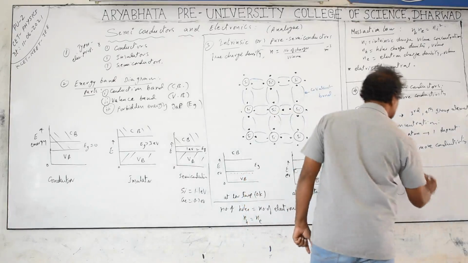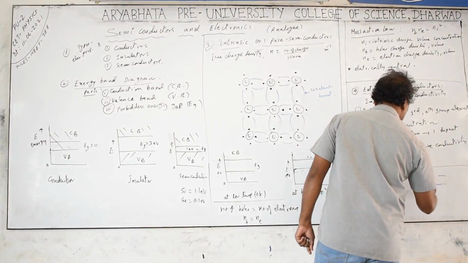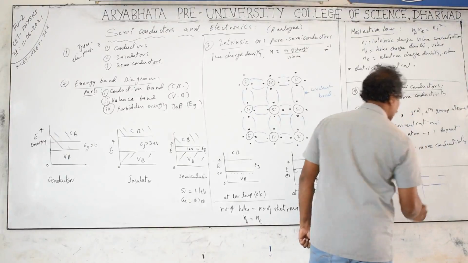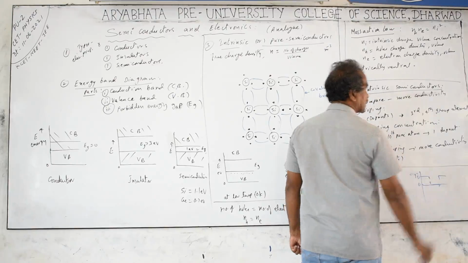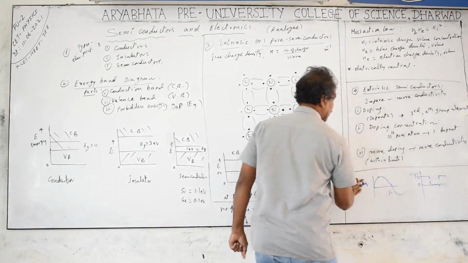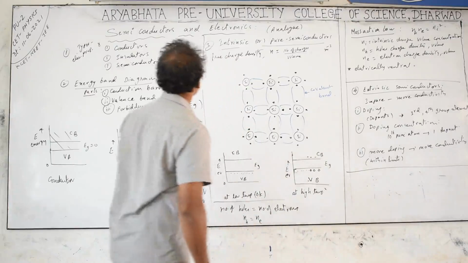But in digital electronics, we have either high voltage or zero voltage. High voltage we use as 5 volts, and zero voltage. The voltage is high or low. That is related to digital electronics, which we will discuss later. First we discuss analog electronics, in which continuous variation of the voltage takes place.